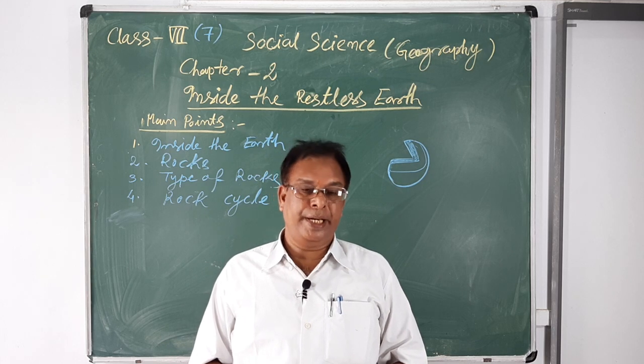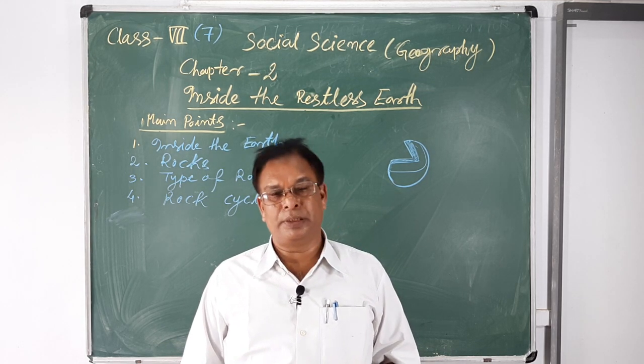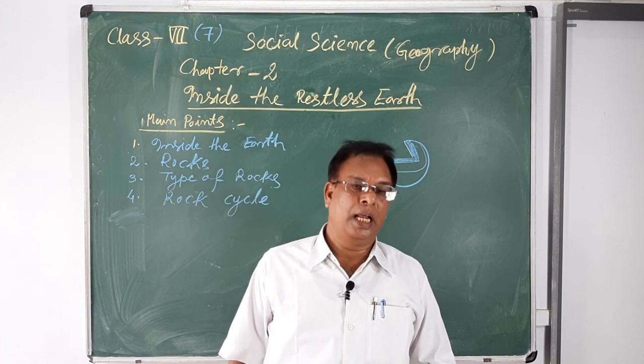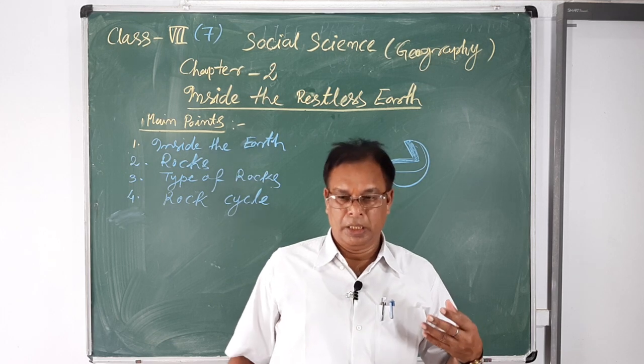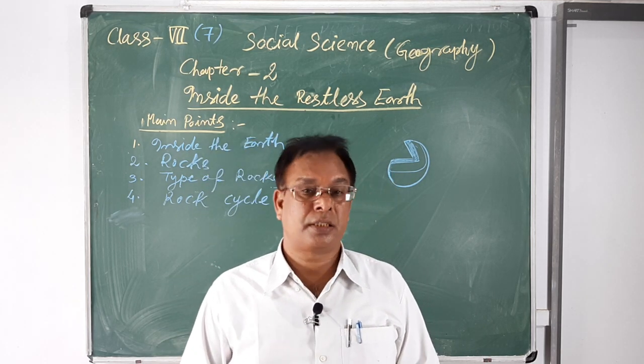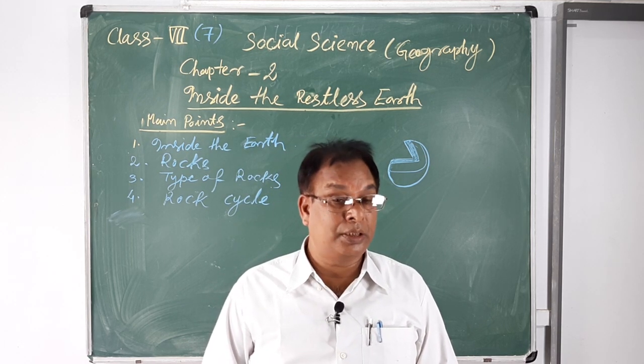The earth is made with different elements, that means calcium, magnesium, potassium, aluminium, iron, helium, nickel, etc. So different materials are found in the earth.